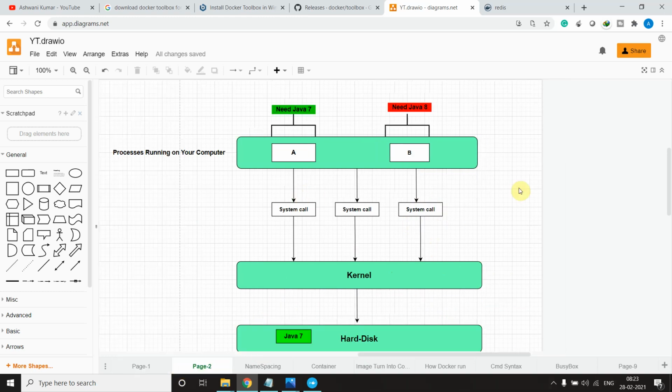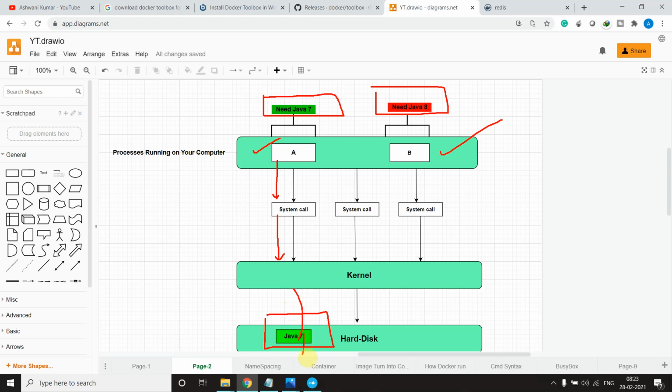Now I want you to consider one scenario. This is a hypothetical scenario, so just consider it, don't have any questions. You have two processes, A and B. One wants to use Java 7 and the other wants to use Java 8. And in the hard disk you have already installed Java 7, but you don't have Java 8. So when process A makes a system call and comes to the kernel, the kernel finds that this process wants to use Java 8.